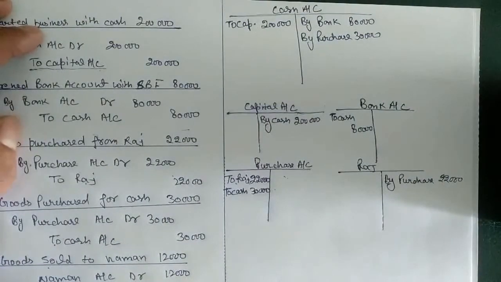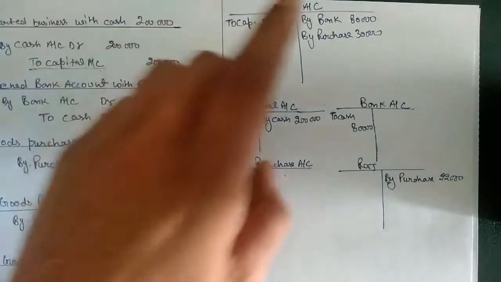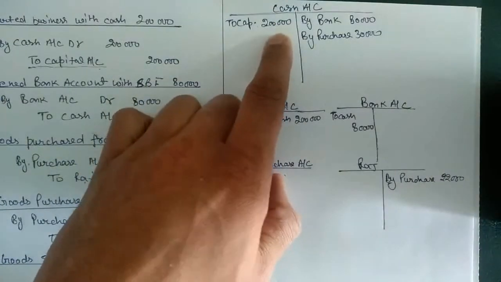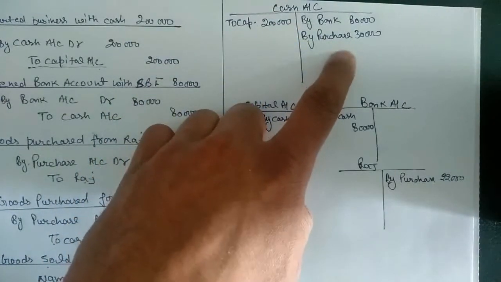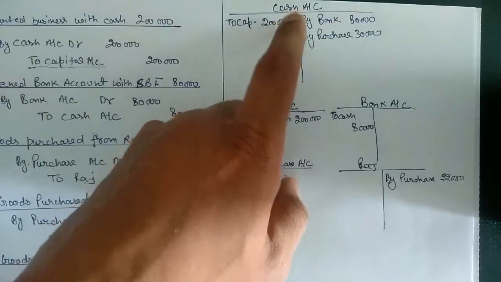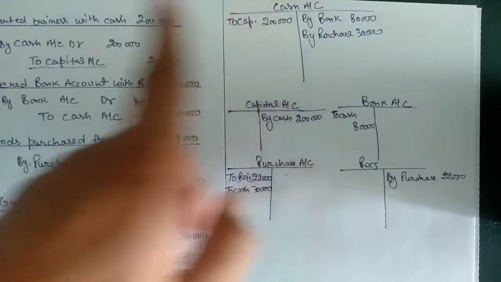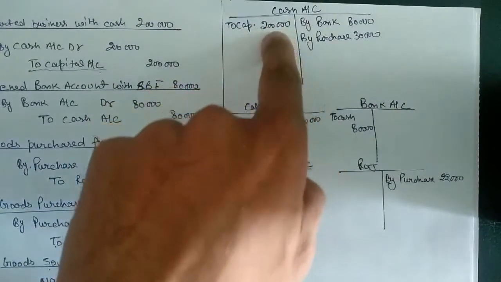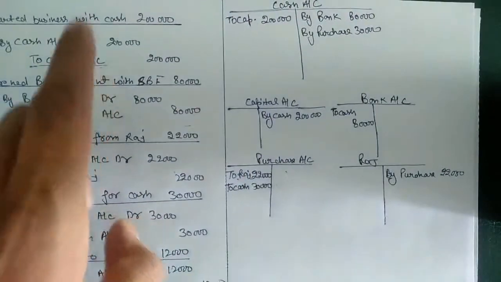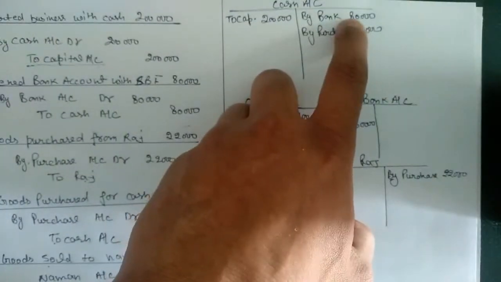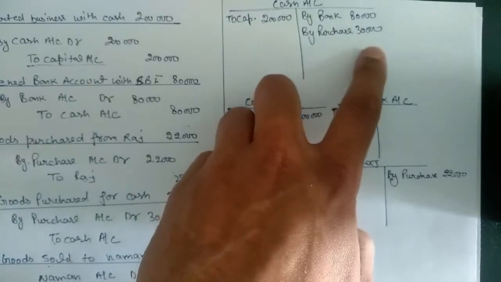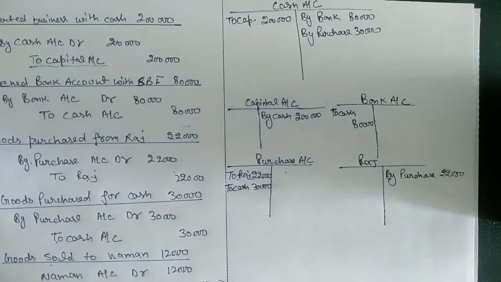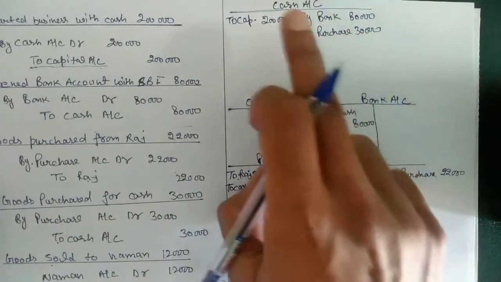One more thing I need to tell: in the cash account this side is for the inflow of cash and this side is for the outflow of cash. In simple form, when we started the business we received a cash amount of 2 lakh as capital, but after this we paid 80,000 into the bank and 30,000 for purchasing goods. So this is an outflow, this is an inflow.